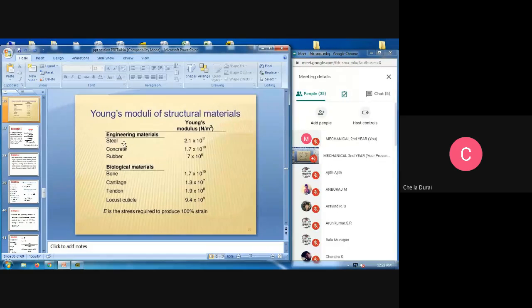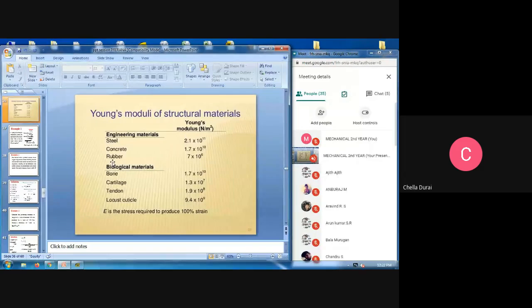Next, concrete material 1.7 into 10 to the power 10 Newton per meter squared for the concrete material. Next one is rubber material, 7 into 10 to the power 6 Newton per meter squared. These are the Young's modulus values for the engineering materials.